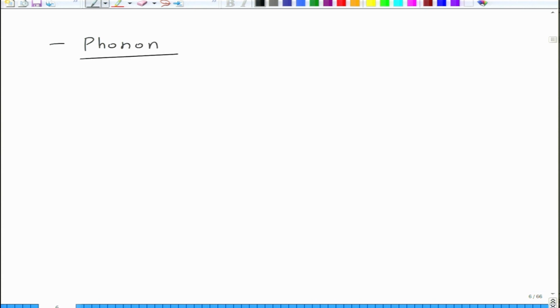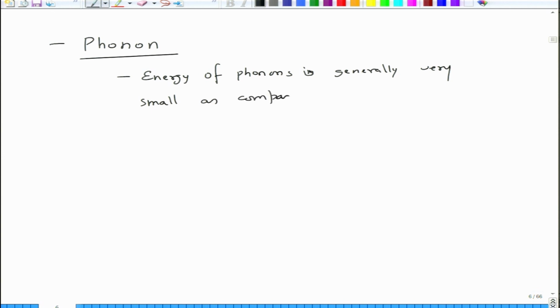So the energy of a phonon is generally very small as compared to photons.